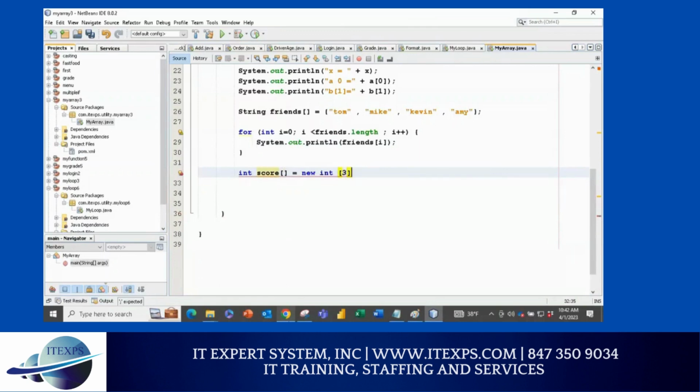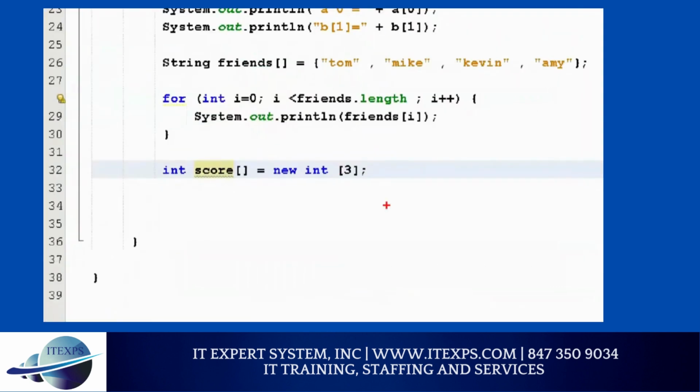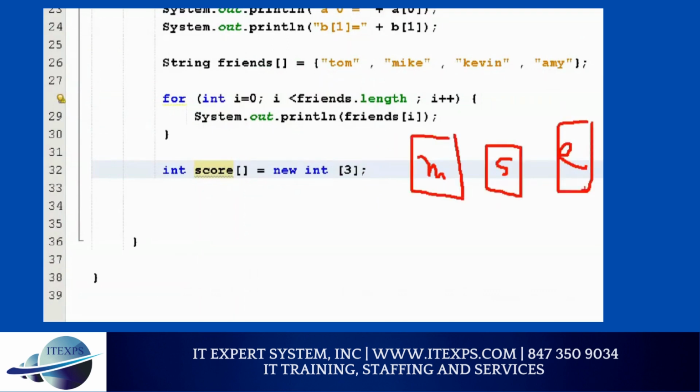Now you say, well, why 3? Right? Because, sorry, 2, my mistake. 0, 1, sorry, 3, 0, 1, 2. So 3 subjects. Why 3 subjects? Because I'm going to ask math, science, and English. So I'll ask subject 1, subject 2, and subject 3. So now I have the array defined. I defined 3 because I'm going to ask 3 questions.